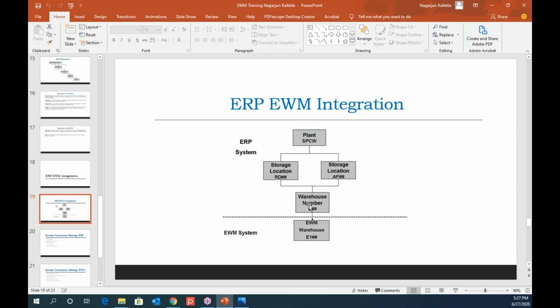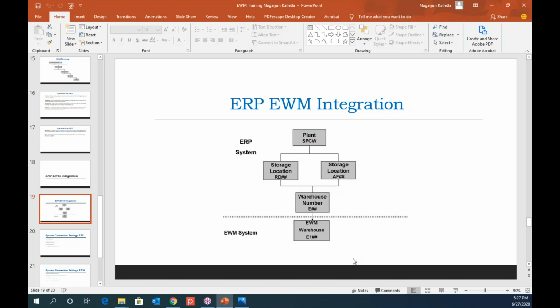But what we will additionally do here is link the ERP warehouse to the EWM warehouse using a setting. And within that setting, we will mention, yes, this is an extended warehouse management warehouse, and it should communicate using QRFC, and it has to send the data immediately. So there's one setting that we do.